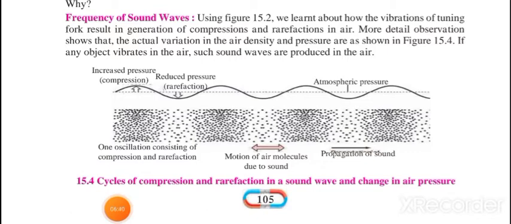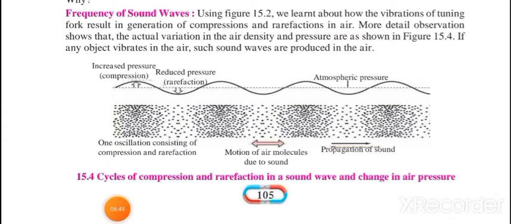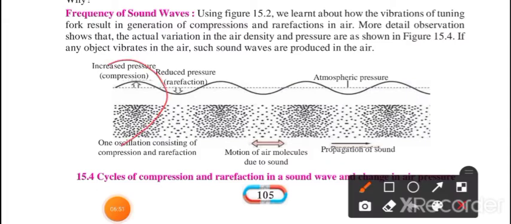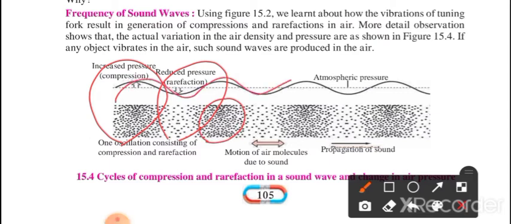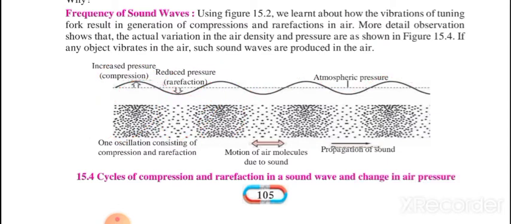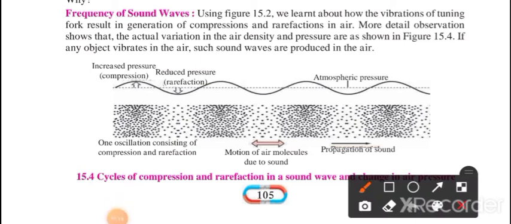Similarly, we can find out the frequency of a sound wave. You can observe in this diagram, if the pressure is high, then there will be a compression. If the pressure is low, rarefaction, again pressure is high. High and low keep coming, and hence the wave is formed with the help of the same. So we can say this is the cycle of compression and rarefaction in a sound wave and change in pressure. Because every time pressure is changing high and low, in the propagation of sound we are getting compression and rarefaction, as we have seen earlier also.